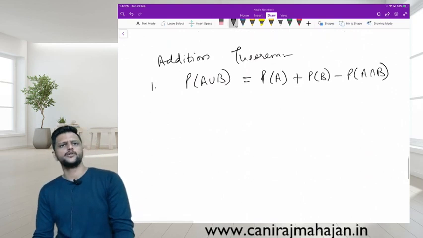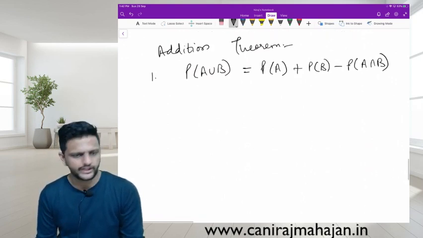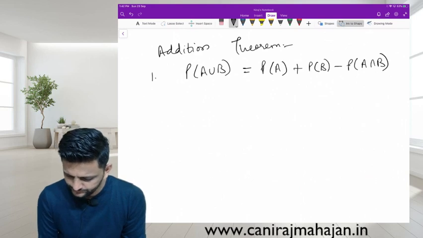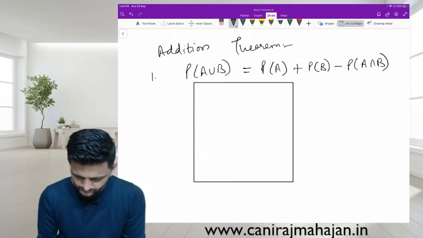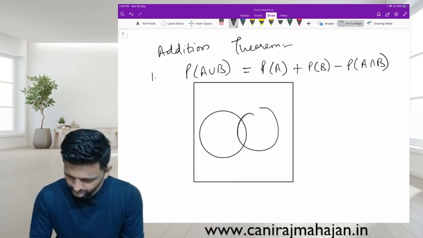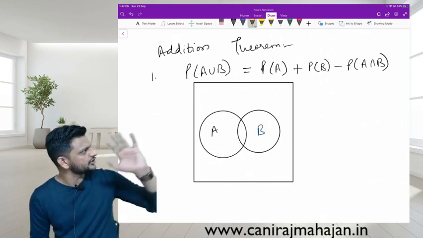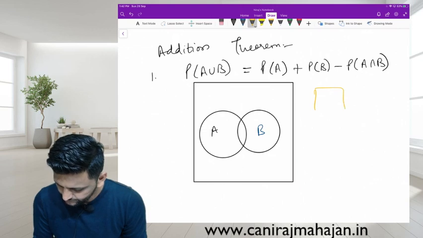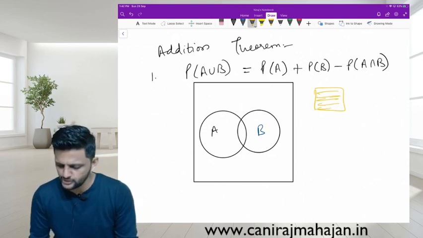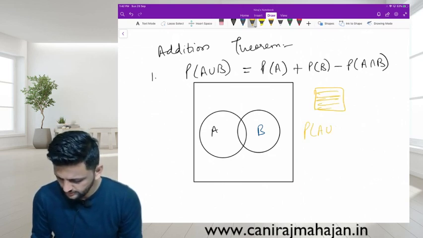P of A plus P of B minus P of A intersection B. Yes or no? This is A, this is B. Union, first of all, let us shade the union. A union B is what? Entire area?